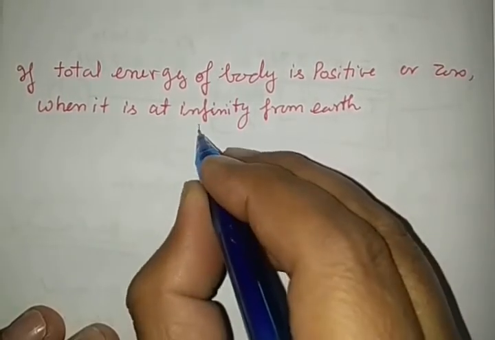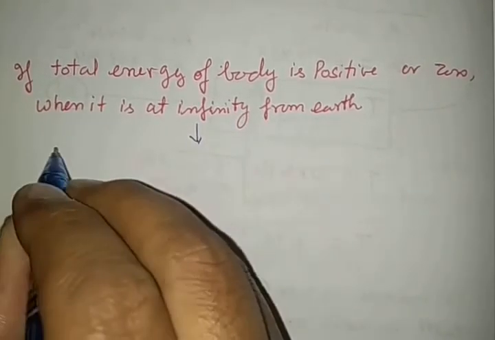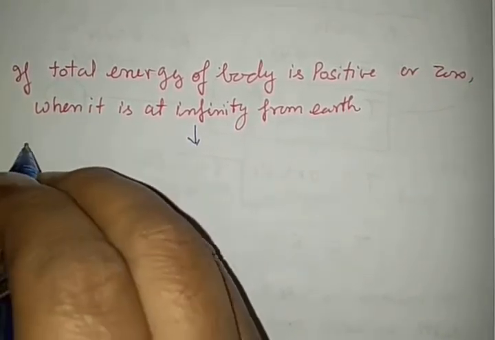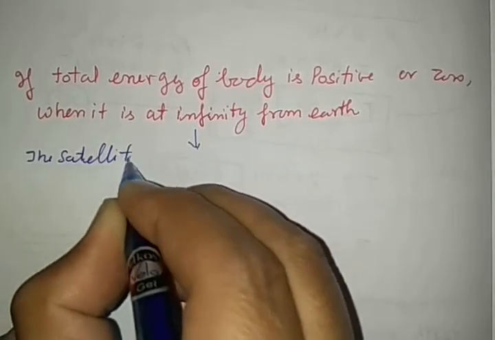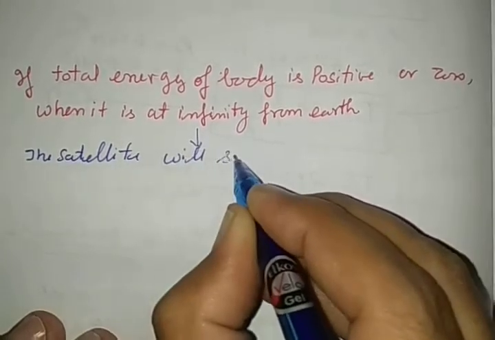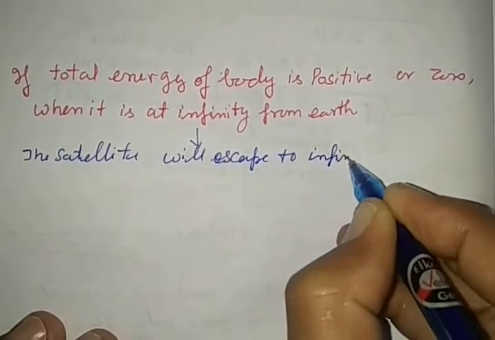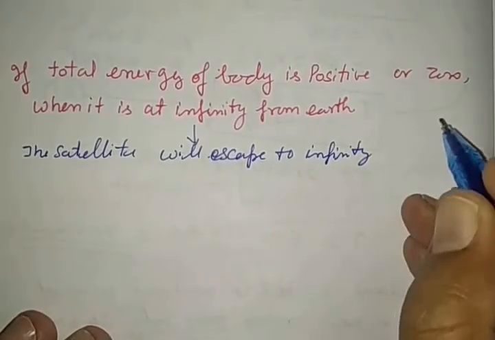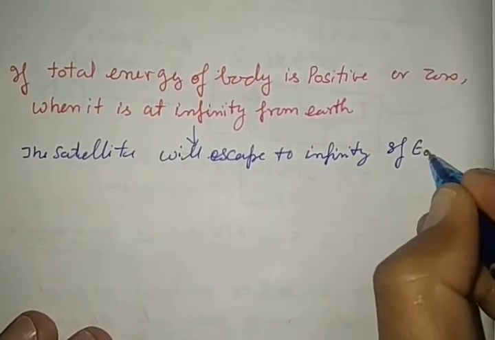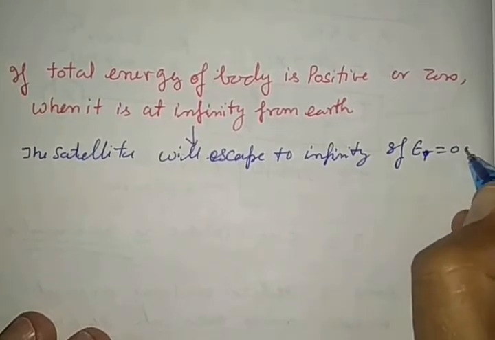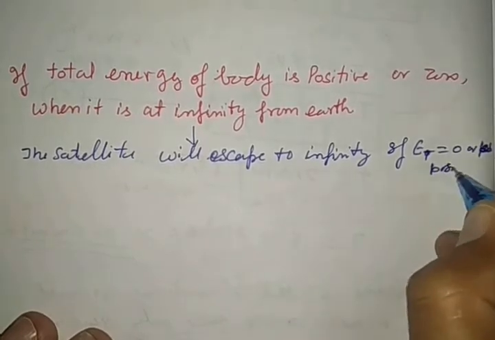We want to see this statement from a different angle. The satellite will escape to infinity if its total energy ET is either 0 or positive.